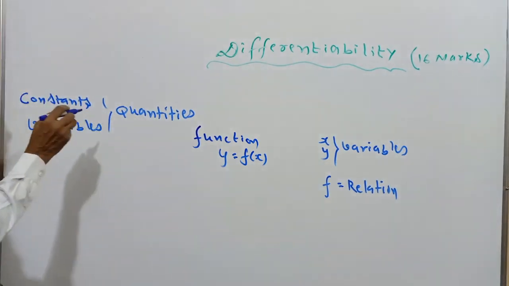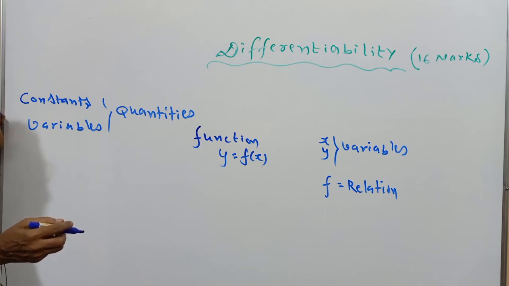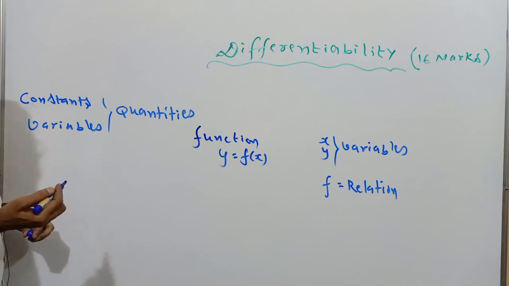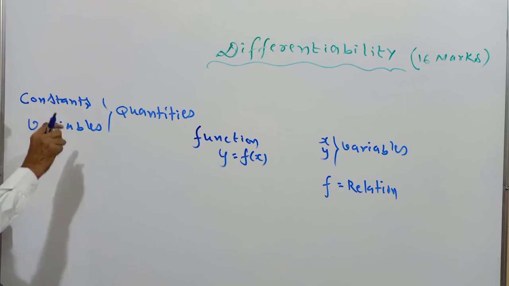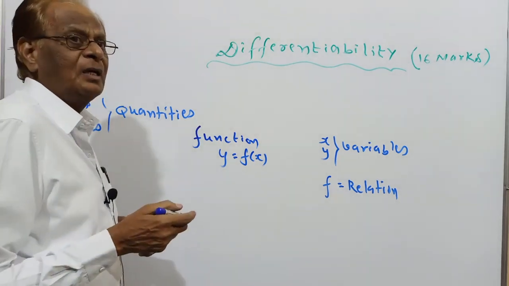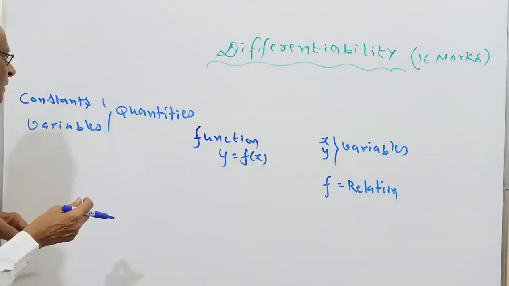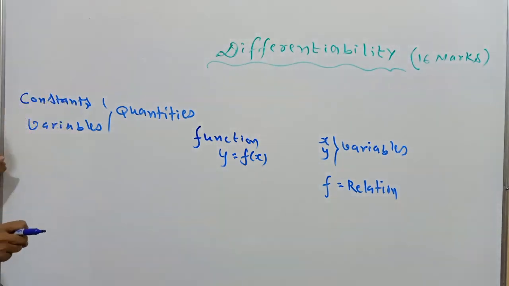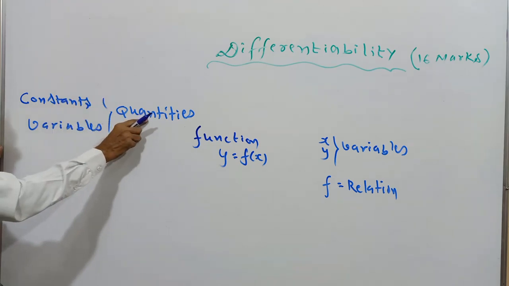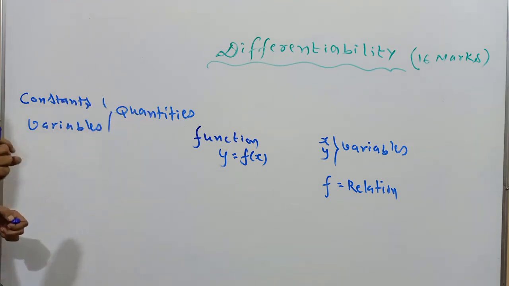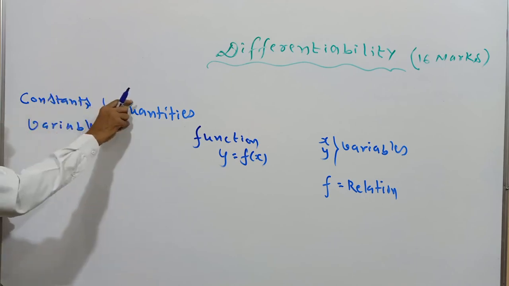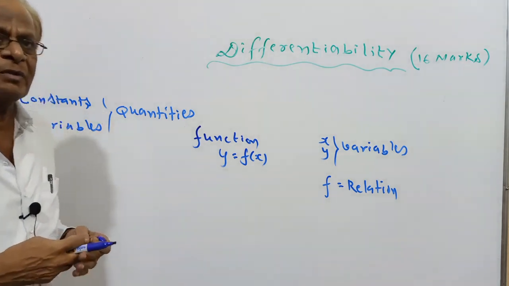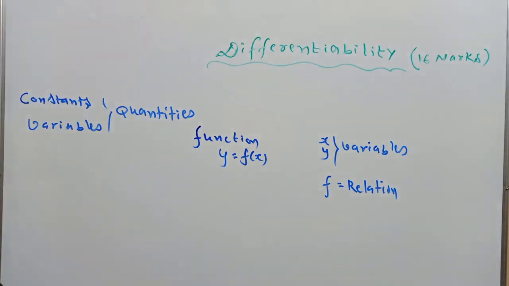If quantities are not changing their values in any of the mathematical investigations, the quantities are called constants. If quantities are changing their values in any mathematical discussion, we say those quantities are variables. Constants do not change their values in any mathematical discussion. Variables are also quantities, but they change their values.